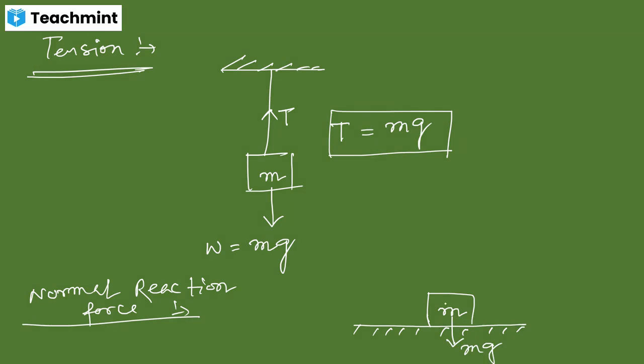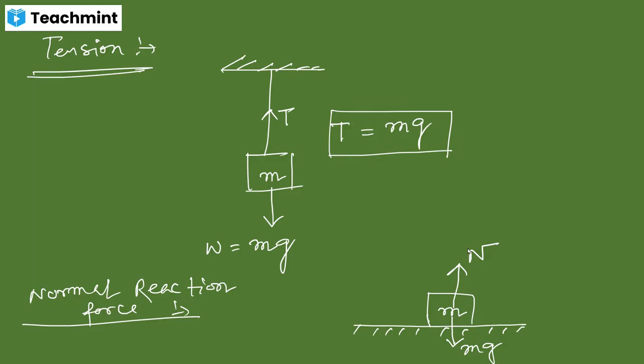So obviously the object will apply the same force in the opposite direction. That means in the upward direction, the normal reaction force will work. This is represented by N, or in some books it is represented as R as well. Whatever is your favorite, you can proceed with that.